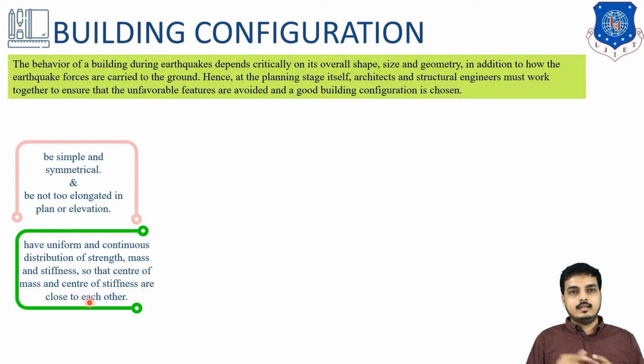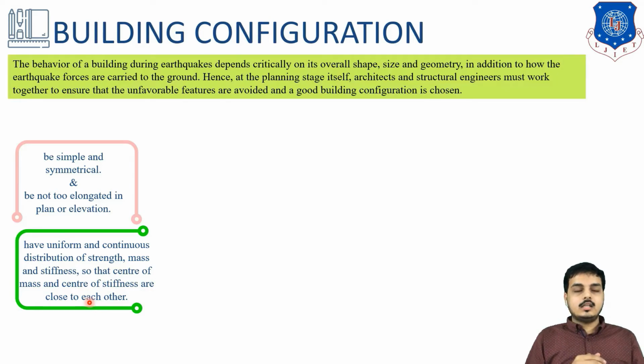I would like to explain in another way. Have you seen curved elevation bridges? We have majorly traveled through straight bridges, but there are cases where a circular kind of plan or elevation of the bridge is given. In such a case, the center of mass and center of rigidity are shifted. So there are chances of torsion effect, or of bending in such a section. So we should try to plan in such a way that the center of rigidity and center of stiffness are the same or near to each other.